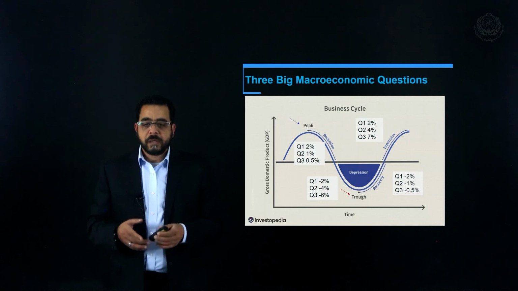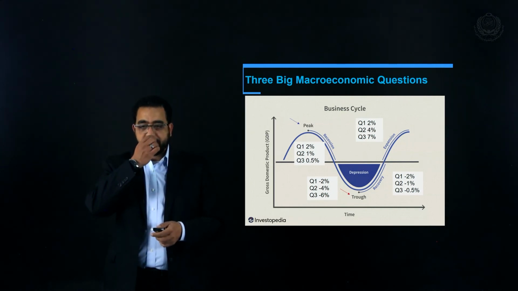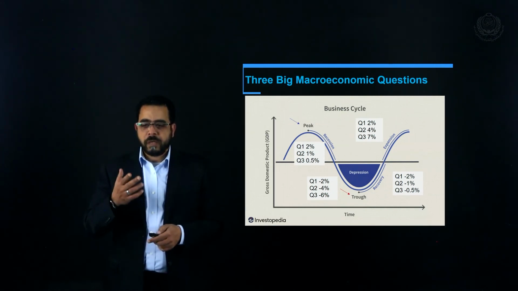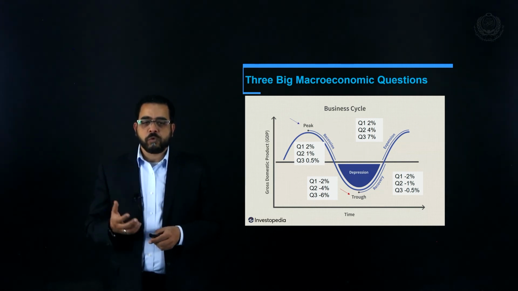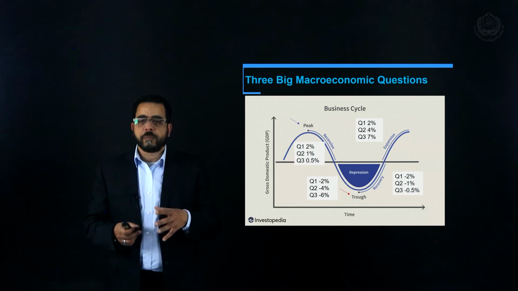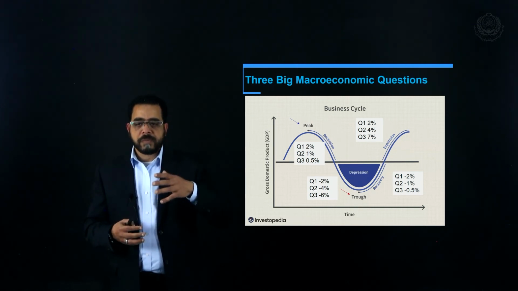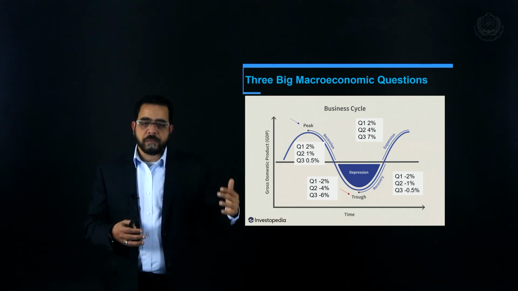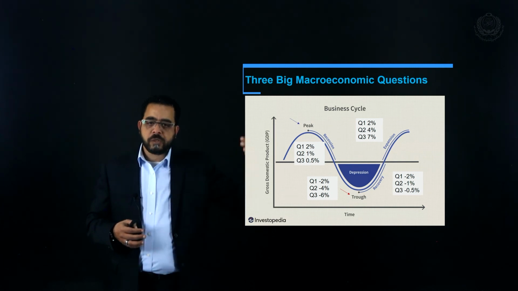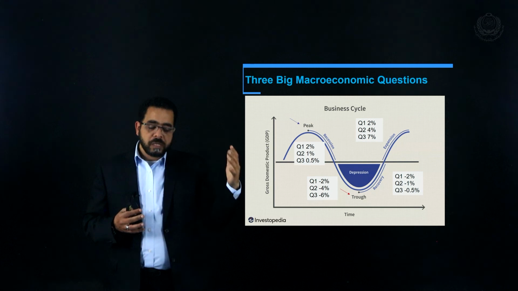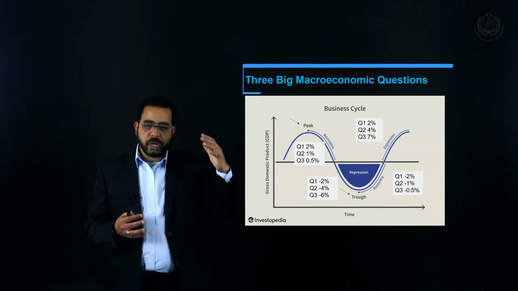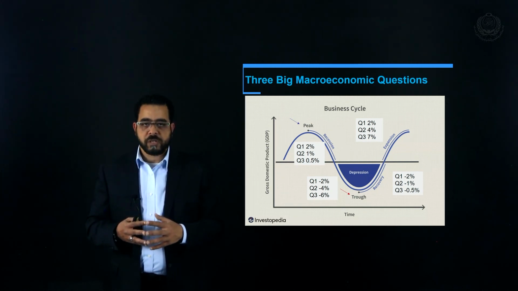Let me give you some appetizers about economic fluctuation and how it happens. As you can see in the graph, derived from Investopedia, the business cycle is a fluctuation in the GDP, which represents the production of the country. Sometimes the production is going up and sometimes it's going down and then it goes up again. When the economic activity is going down, this is called recession.